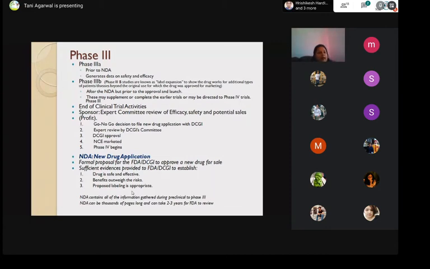Sufficient evidence has to be there for safety and efficacy. Benefits outweigh the risk. That means there are more benefits than risks, and the proposed labeling is appropriate. The NDA contains all the information gathered during preclinical to phase 3. So the NDA, obviously, can be thousands of pages long, and it can take 2 to 3 years for FDA to review.